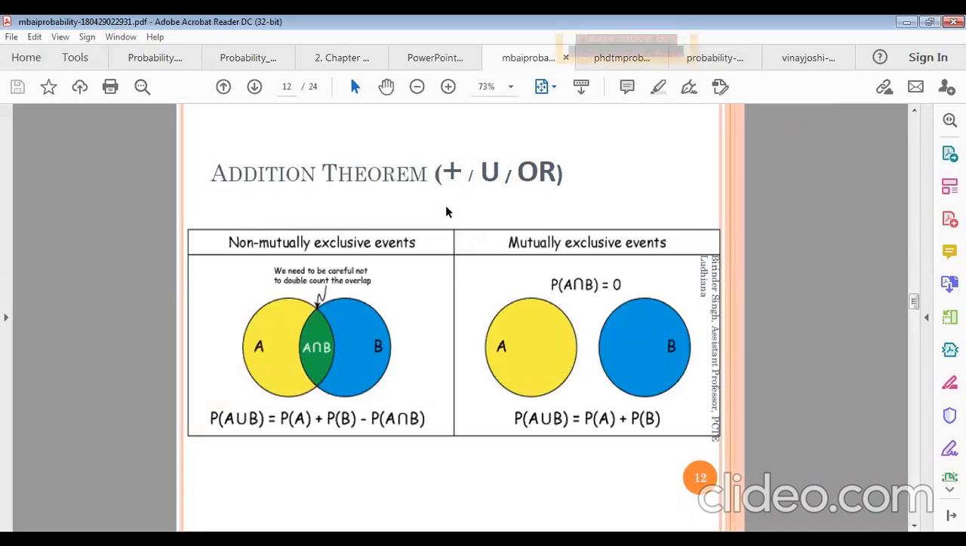Okay, this is the example for mutually exclusive and non-mutually exclusive events. In mutually exclusive events, there are no common elements between the two events. That means no common space and no common outcomes. That means the intersection will be 0. And here the intersection will not be equal to 0. This is the actual difference between non-mutually exclusive events and mutually exclusive events.